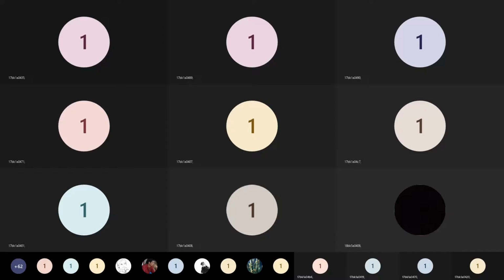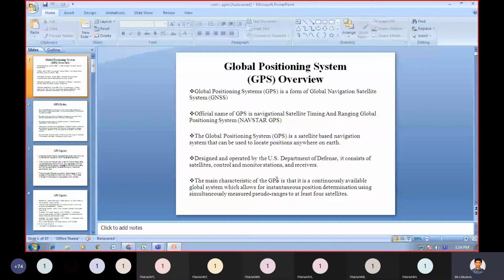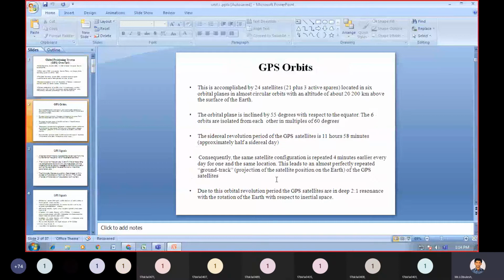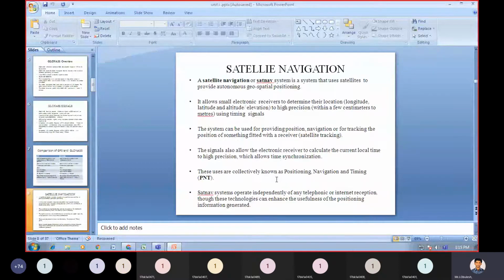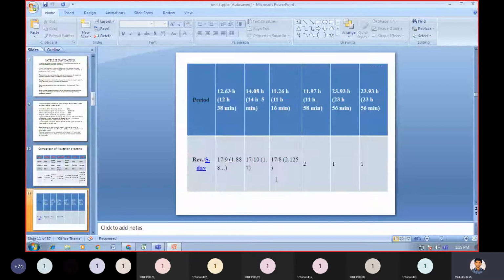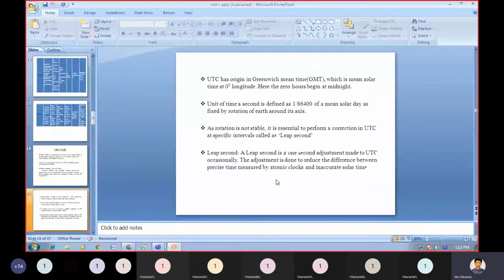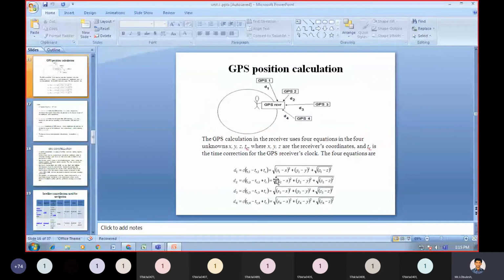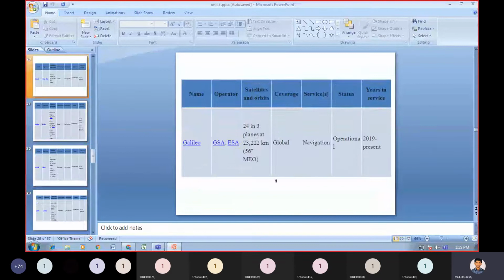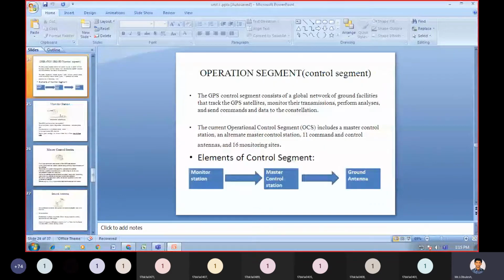Overview, GLONASS overview. The next comparison of GPS. After that, satellite navigation, time, GPS position calculation, GPS constellation, and operation segment. Up to operation segment we completed, right?